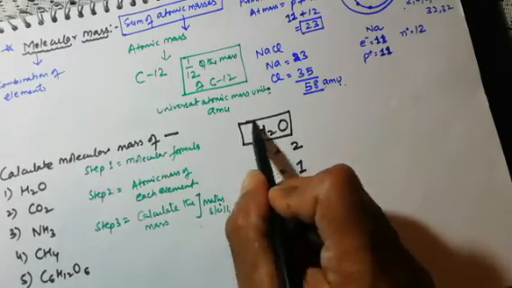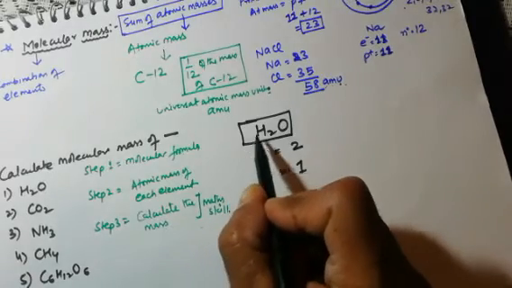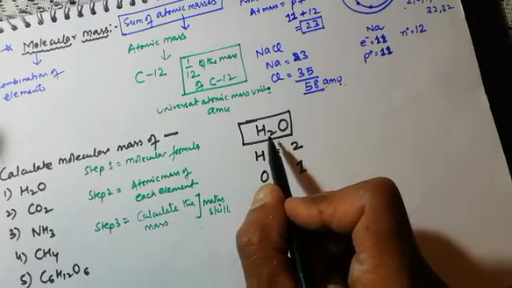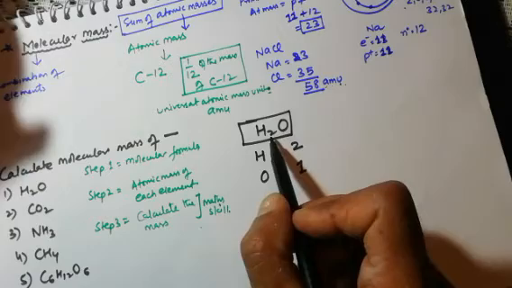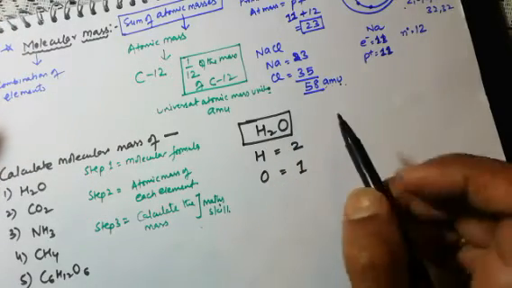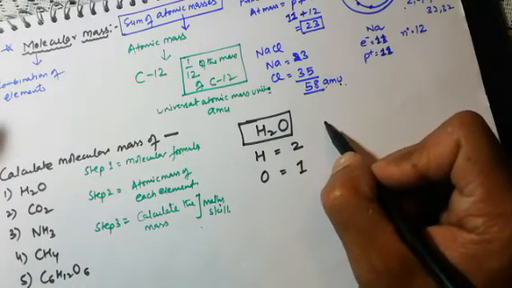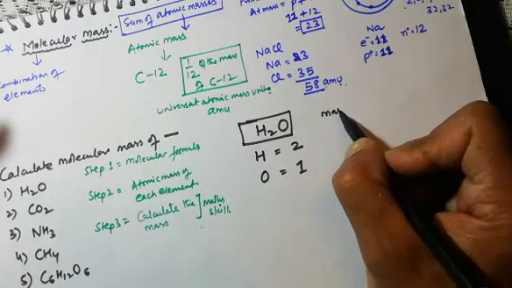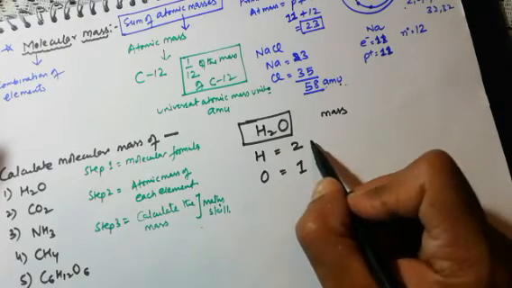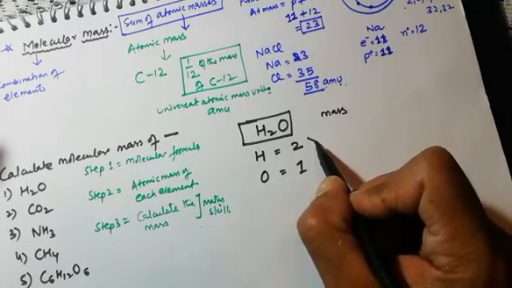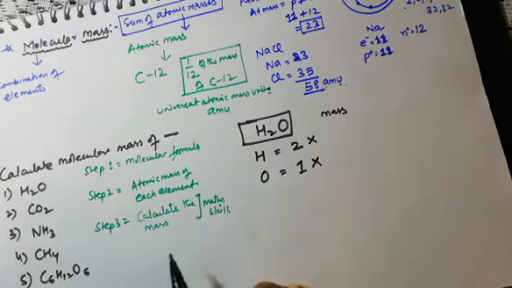This is the molecular formula. In this molecular formula, this is a triatomic molecule of a compound in which there are 2 hydrogen and 1 single oxygen. Now second, you should know the mass. What is the mass of hydrogen? You will multiply the mass. What is the mass of hydrogen?